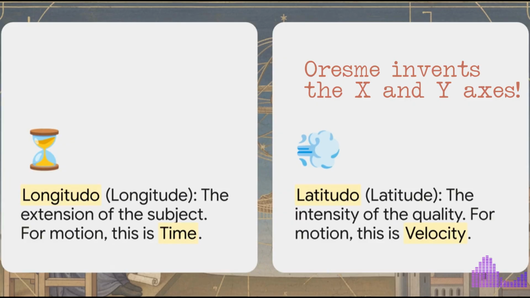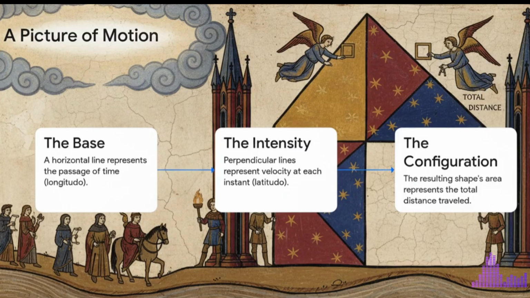It's that fundamental. And the process was just so elegant. Okay, first you draw a horizontal line, that's your time axis. Then at every single instant along that line, you draw a vertical line straight up. The height of that line represents the velocity at that specific moment. Then you just connect the tops of all those lines, and the shape you get, the configuration, is a literal picture of the motion. And the real genius part? He proved that the area of that shape equals the total distance the object traveled.